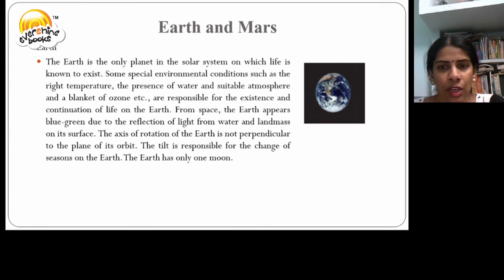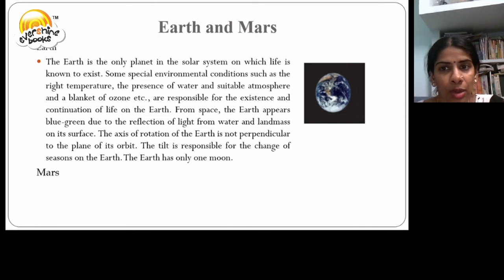From space, the Earth looks blue-green because of the reflection of light from water and landmass on its surface. The axis of rotation of the Earth is not perpendicular to the plane of its orbit. It is tilted. Hence, we have a change of seasons on the Earth. Earth has only one moon.